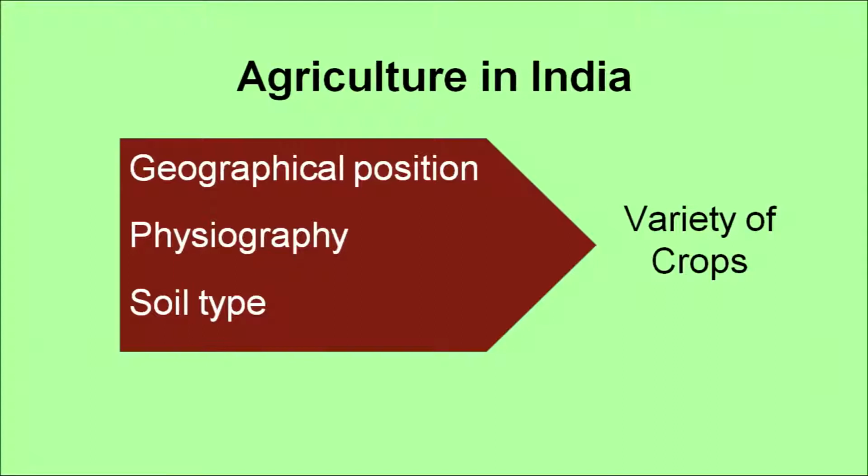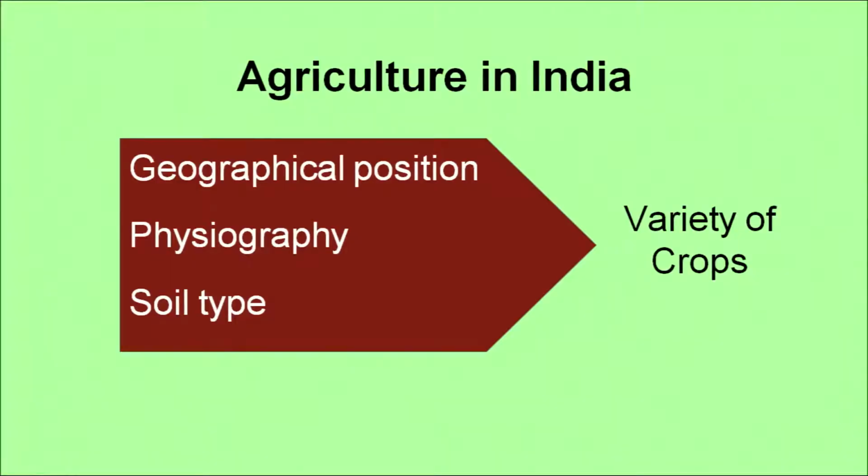First is the geographical position. In the last lesson we studied its physiography, the biodiversity also. We have a different variety of biodiversity because of the geographical position of our country. So, it applies to crops also, and because of this geographical condition, that is, it lies in the subtropical zone, we have a variety of crops that we can grow in our country from north to south and from east to west. Another important factor that is responsible for this variety of crops is physiography.